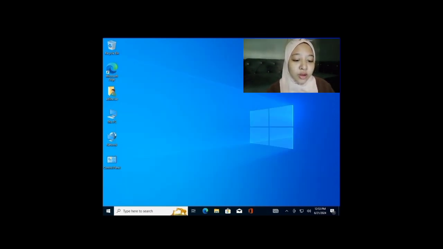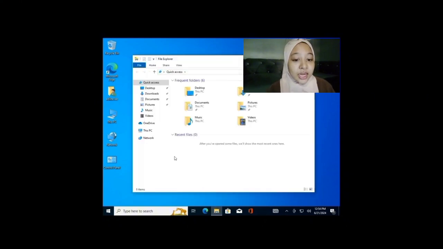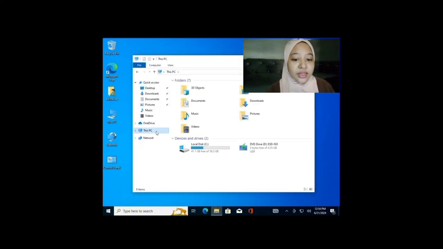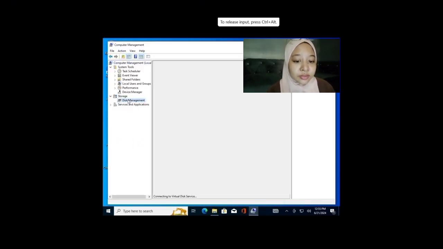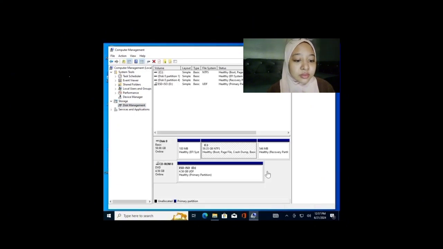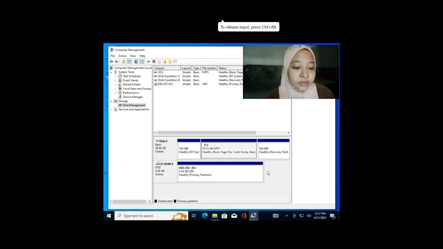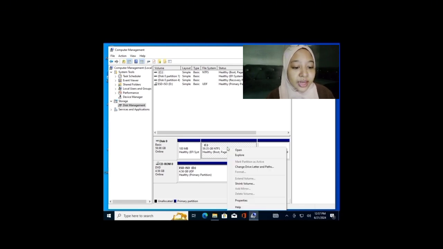Next, I will show you how to perform the partition. Click on This PC, and then you need to right click and push the manage button. And then go to disk management, and then right click, and then you need to push extend volume.